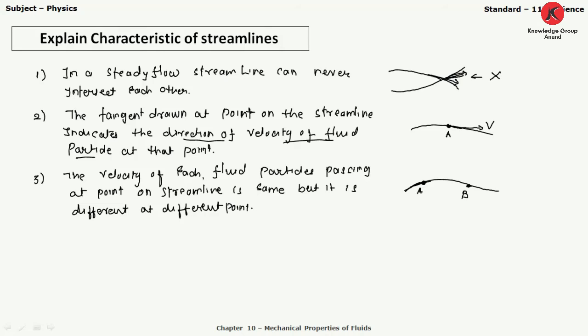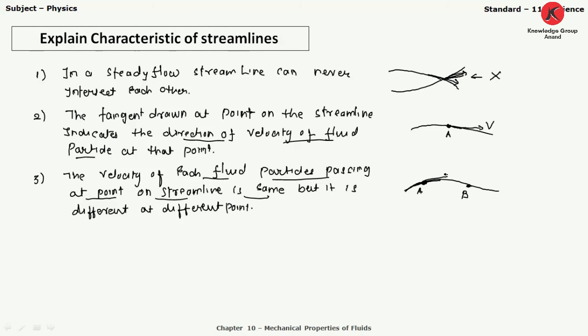The velocity of each fluid particle passing a point on a streamline is the same, right? So at particular point A, each fluid particle passing through point A has the same velocity, but it is different at different points. The fluid particles that passed point A, when they come to point B, may have a different velocity.